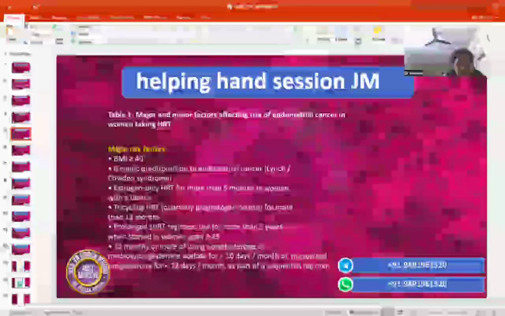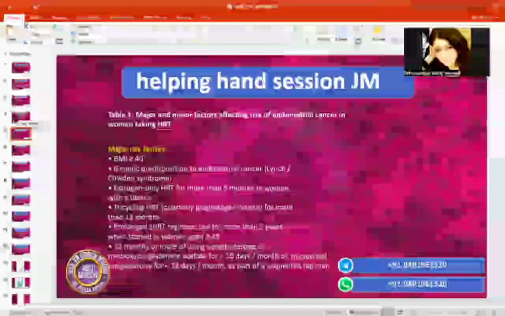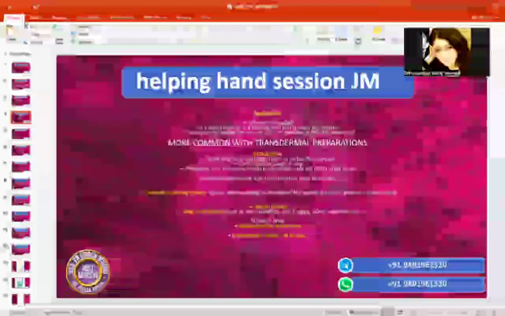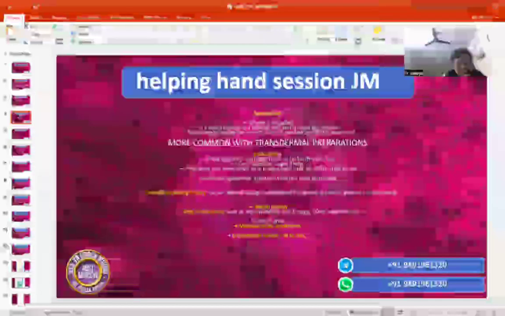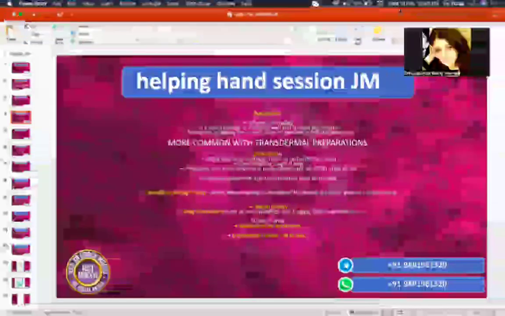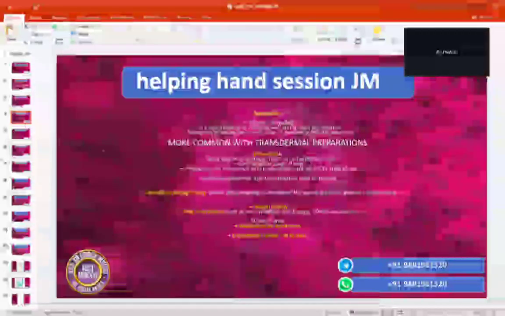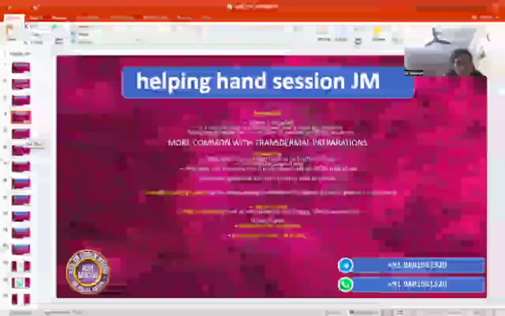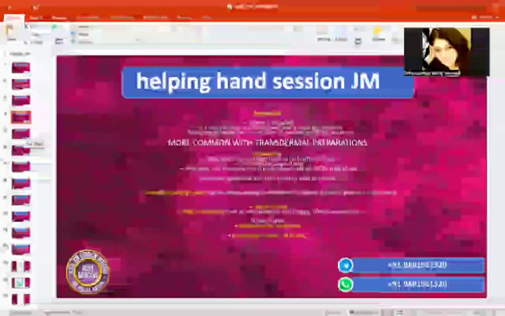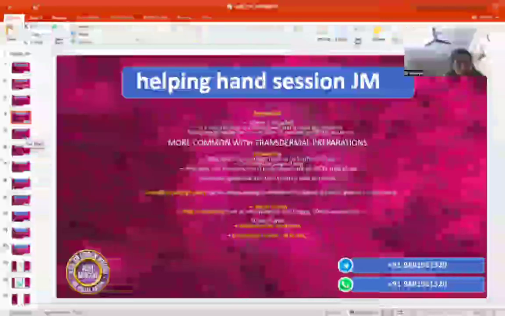Okay. So now tell me, what are the two basic risk factors which you are going to ask in HOPI? BMI and genetic family history. BMI, what is the cutoff? BMI is more than or equal to 40. Okay. And what consideration are you going to take for progesterone?